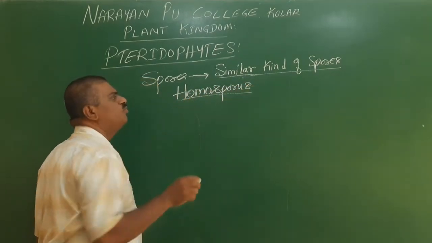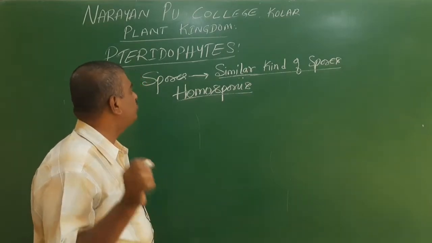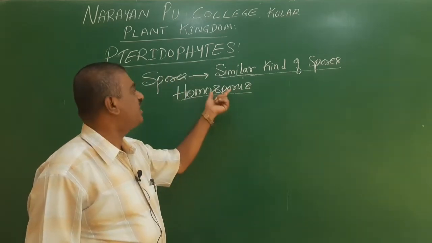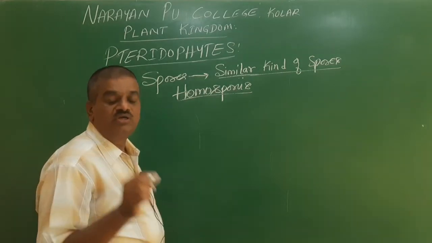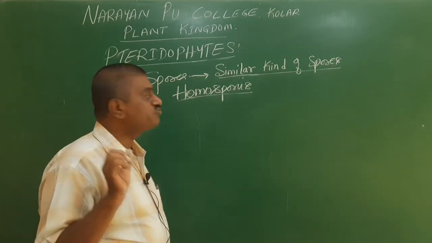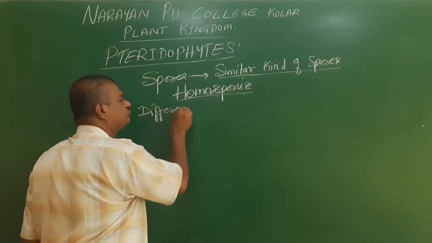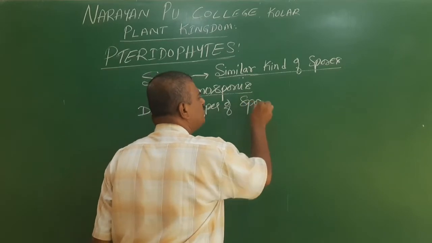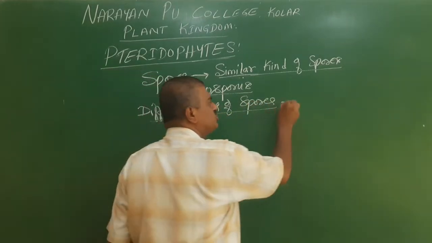So, the meaning of homosporous: similar type or similar kind of spores are being produced in the majority of the pteridophytes. Hence, they are called homosporous. When different types of spores are produced, this is called heterosporous.